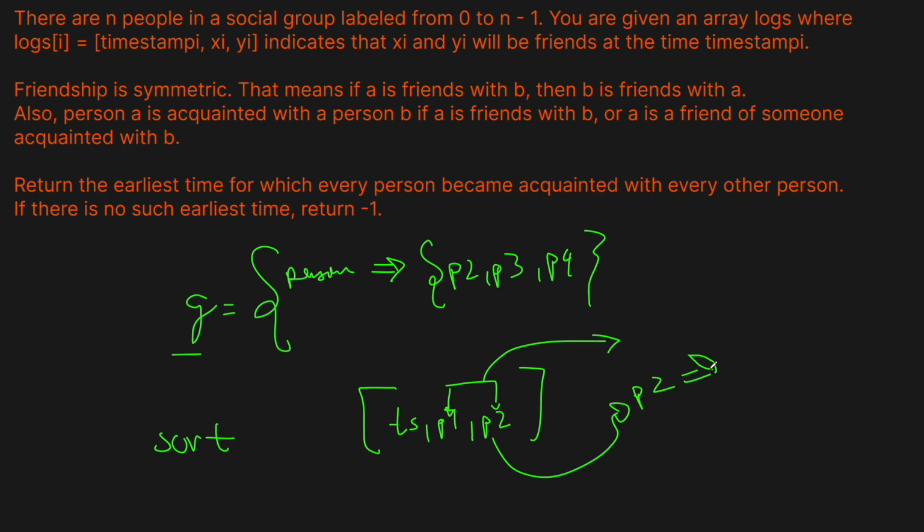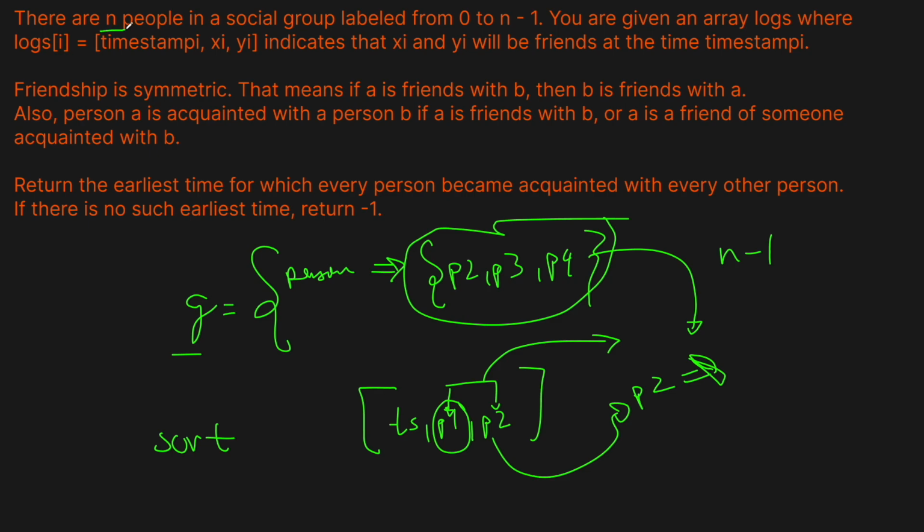So we get their entire list from the graph, and we can say that P1 is now acquainted with everyone that P2 is acquainted with. We will continue building out this relationship in the graph until the point where the length of a person's acquaintances is equal to n minus 1. And why n minus 1?